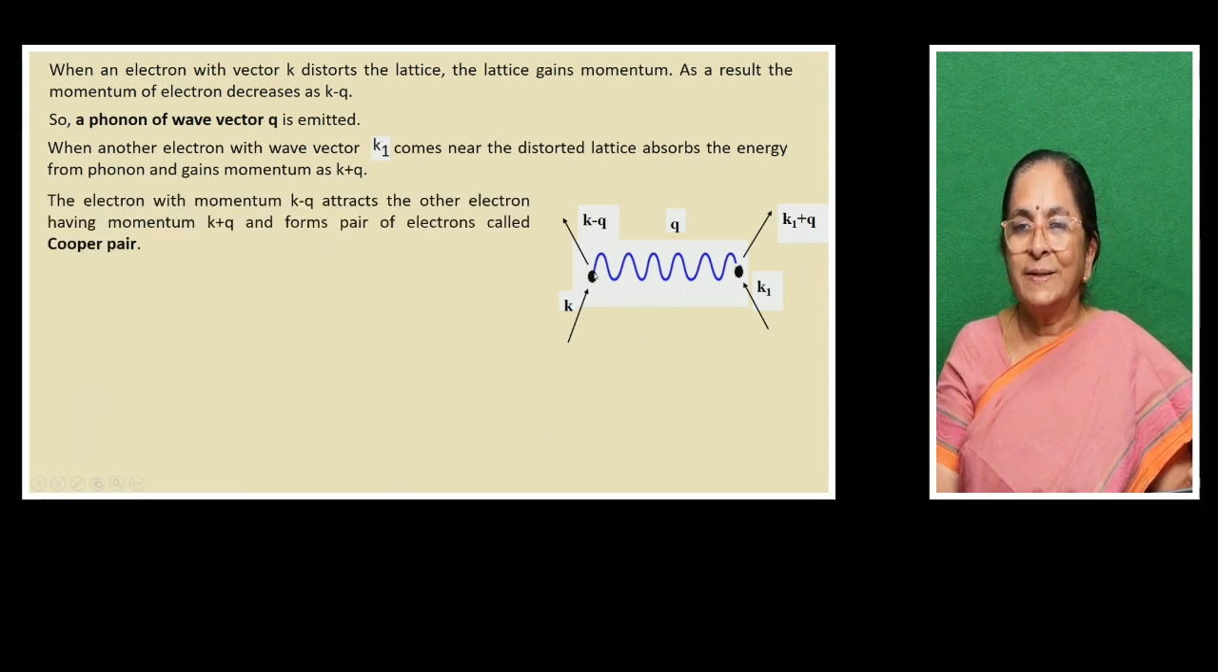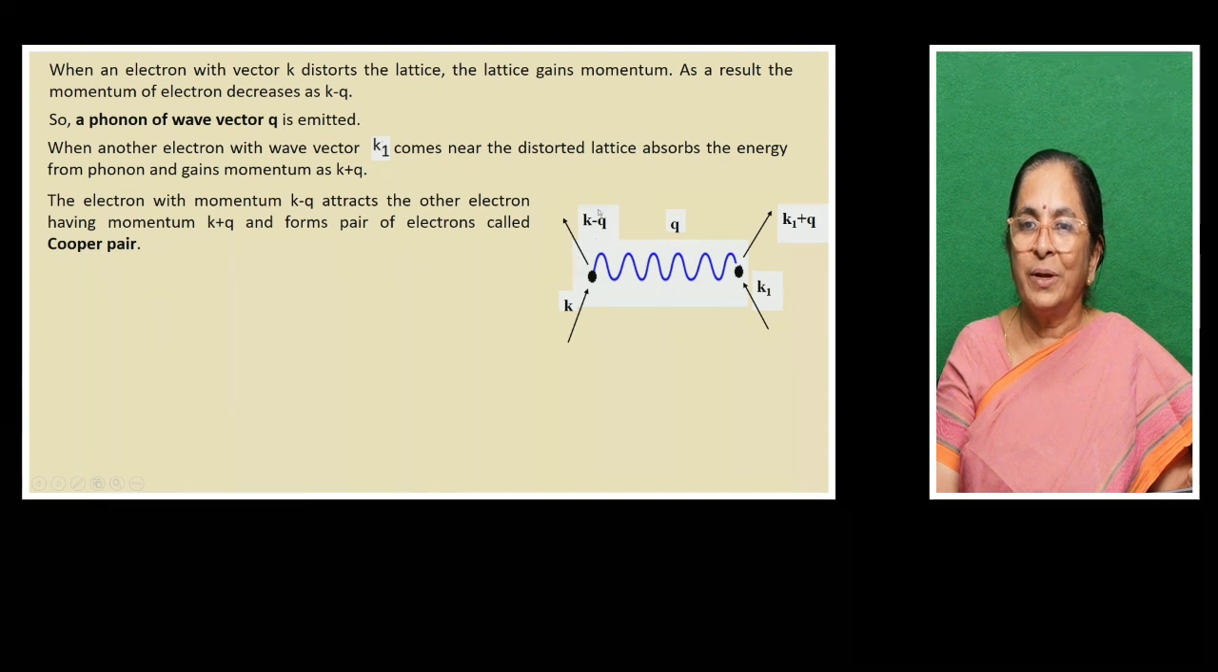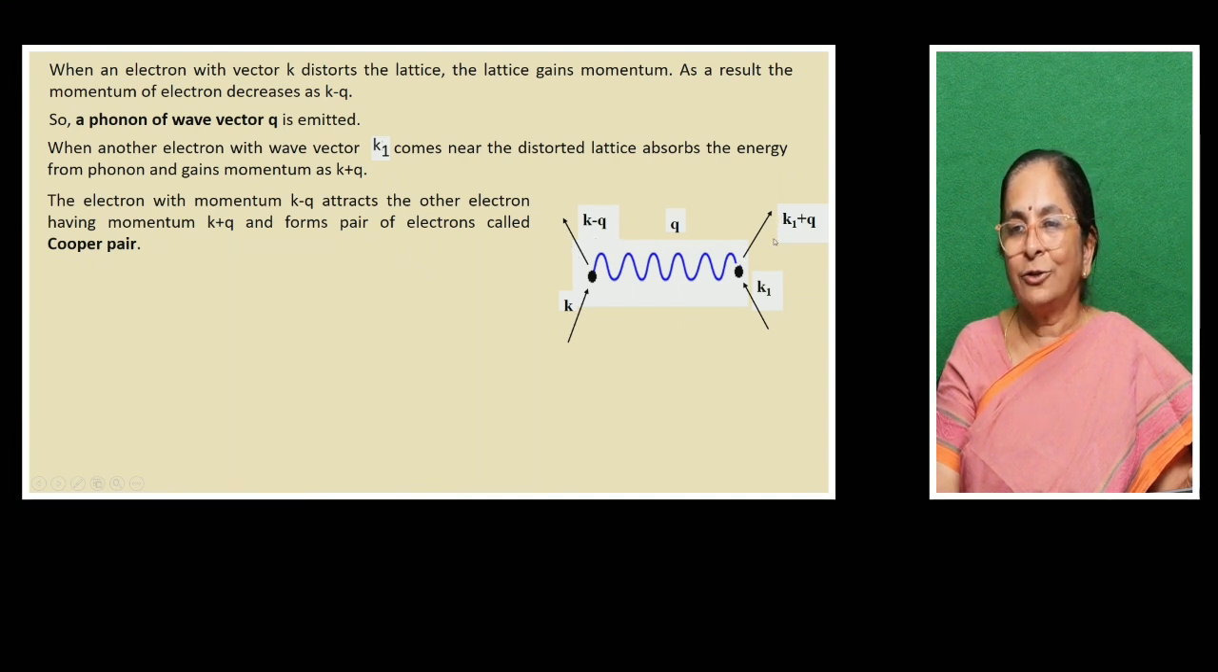Now what happens? You just see before the lattice interaction, the two electrons had wave vectors K and K1. After the interaction, the wave vector of the first electron becomes K minus Q and the second electron becomes K1 plus Q. So these two electrons have opposite nature, so they attract each other and form a pair called Cooper pair. The electron with the momentum K minus Q and the electron with the momentum K1 plus Q form a pair of electrons, and it is called Cooper pair.